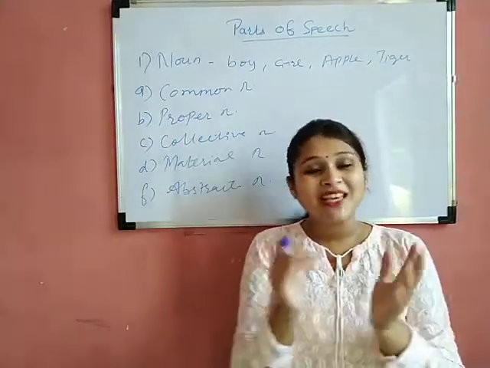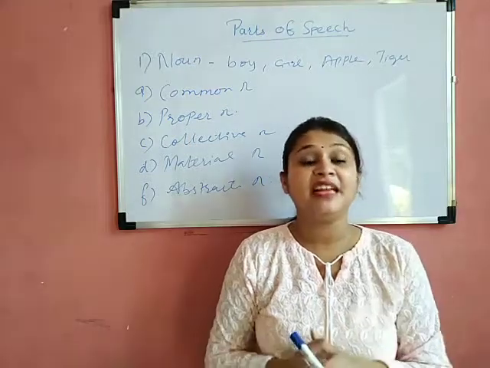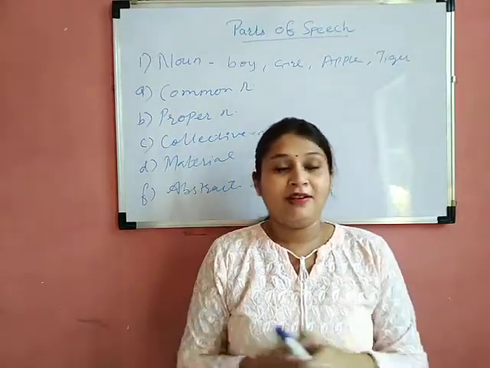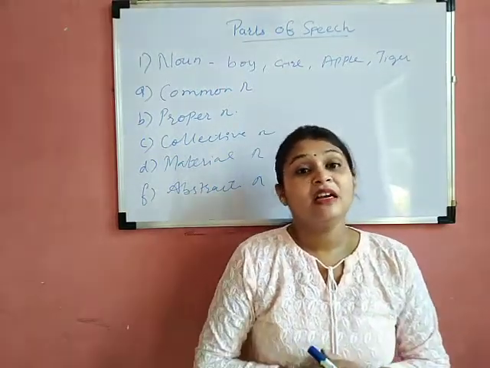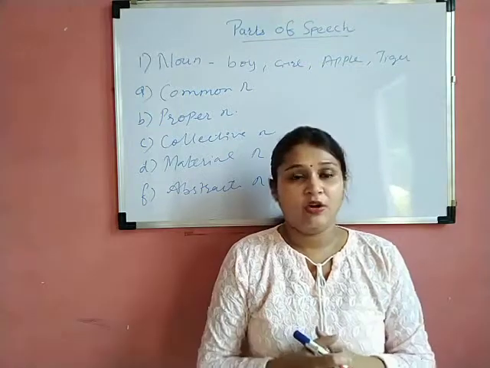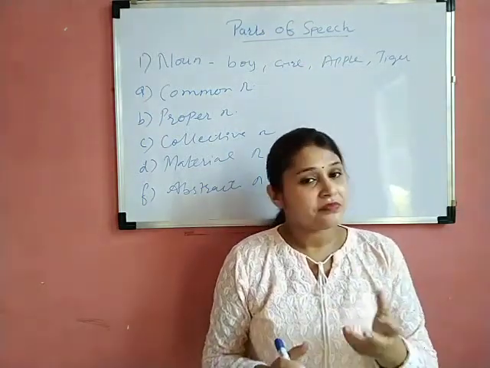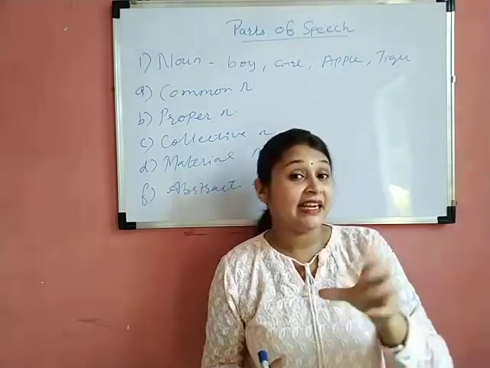Each type has its own identity and specification in its name. Common noun means what? Which is common for everyone. Now it is not like everyone means for everything, for every particular place. It is about a particular category. There is a name for a particular category, and that name is common.